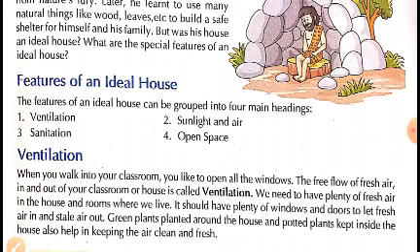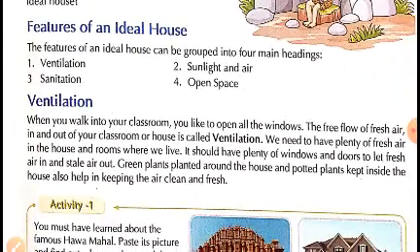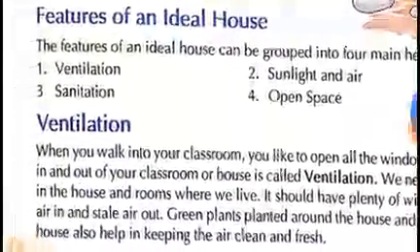In this context, we are using this word ideal to measure the excellence and perfection of a house. How can a house be excellent and perfect? So here there are some features which should be there to make a house perfect. Children, let us see what these features are.